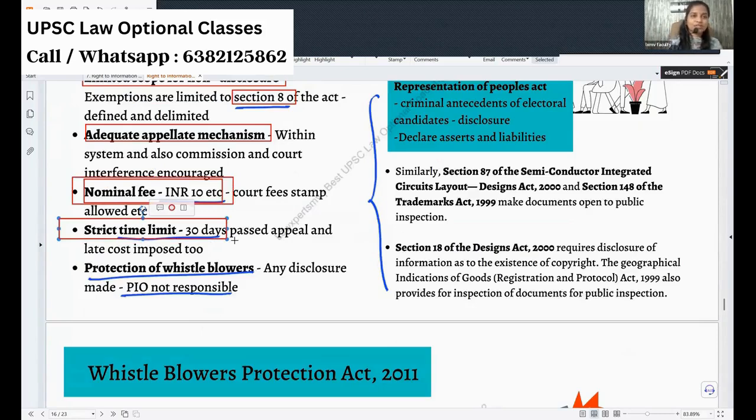Next, strict time limit. Why do you have the schedules? Like you make a plan to read, right? Today I am finishing this part of prelims. Today I am finishing this part of UPSC law optional. Why do you have it? You have some time frame for you. You complete it within that, right? Like that, here also we have a strict time limit. Whether you are complying with that, completing within the timetable, that's a different question. That also applies here. Whether within 30 days they are giving, mostly they won't give. But nowadays, fearing the appeal and all, something they would give within 30 days. Okay. So there is a strict time limit, 30 days is given.